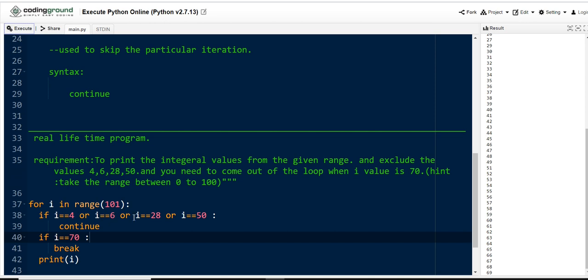When the values are 4, 6, 28 and 50, we are skipping the iterations based on the continue statement, and when the I value is 70, we are coming out of the loop using the break. This is how we need to fulfill our requirement, and I hope that you have got a clear idea regarding the break and continue statements.